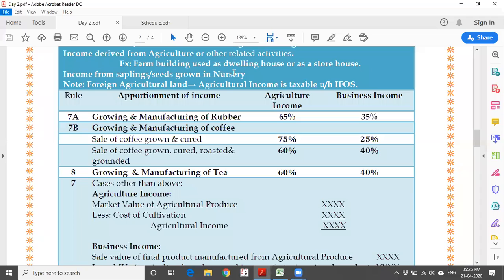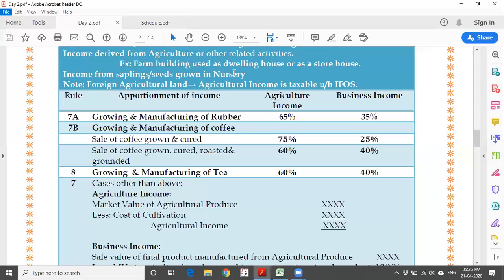Say for example, I got 2 lakhs out of growing and manufacture of rubber. What will be the quantum of taxable? 35% will be taxable and 65% is not taxable. What is 35%? That is 35% of 2 lakhs, that is net income, whatever I have received. That will be considered as 70,000 taxed as business income and 1.3 lakhs considered as agriculture income. In a similar way, coffee has been identified because coffee is having more process.